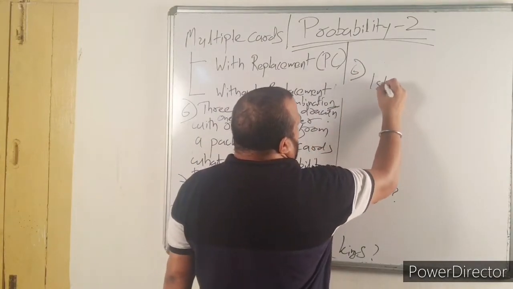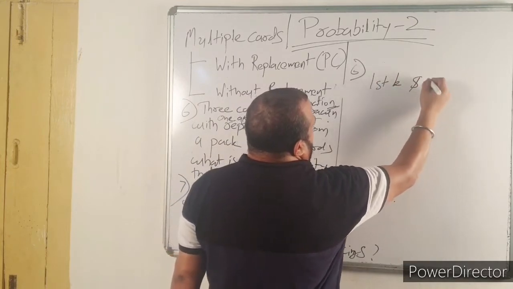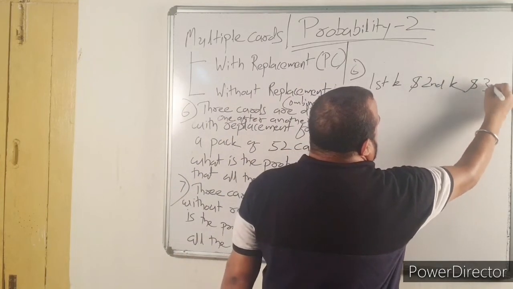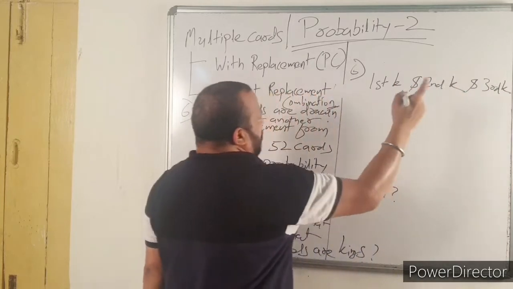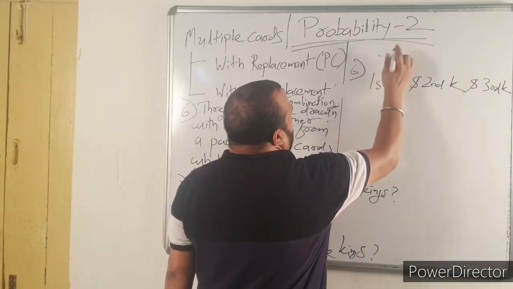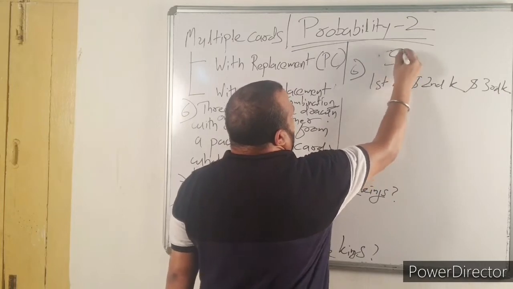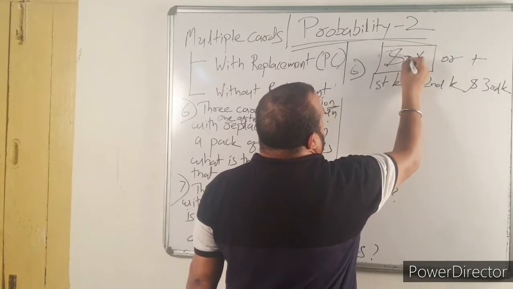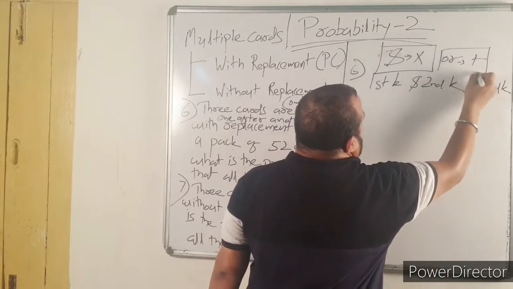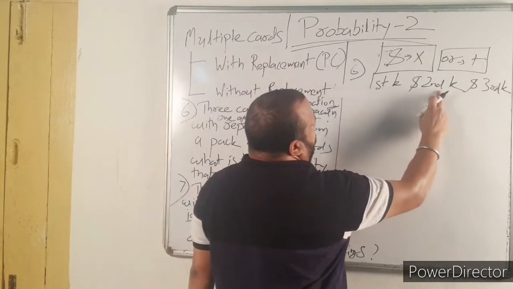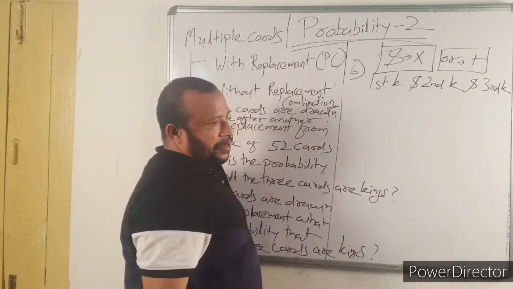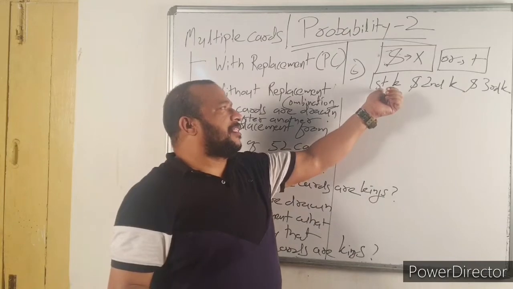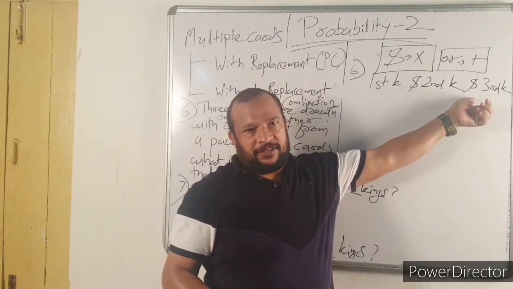First card is king and second card is also king. Third card is also king. Remember, in probability, and means multiplication, or means addition. Remember this. And means multiplication, or means addition. First one is king, and the second one is king, and the third one is king. You can also say that it is principle of counting. This is the first event, second event, and third event.